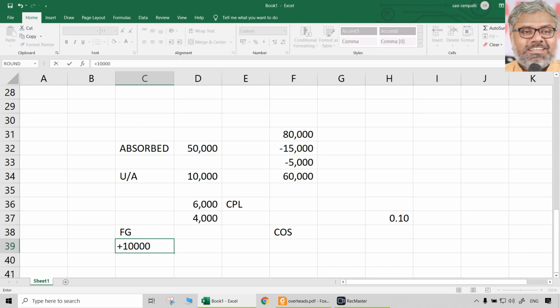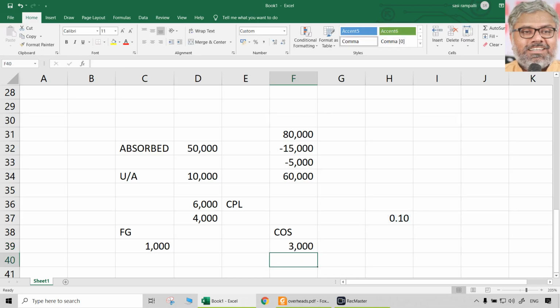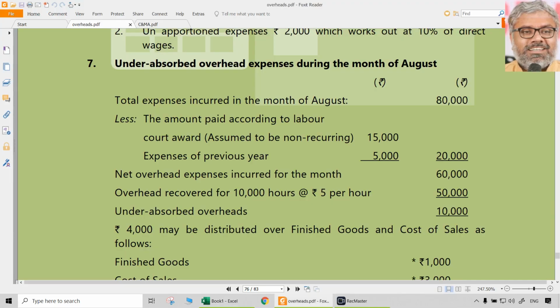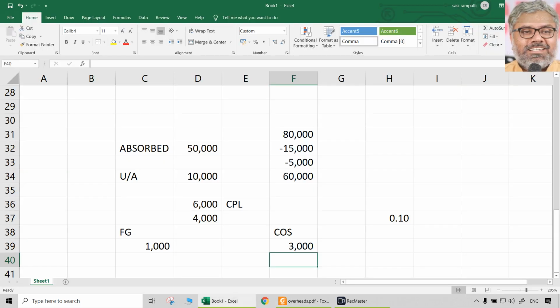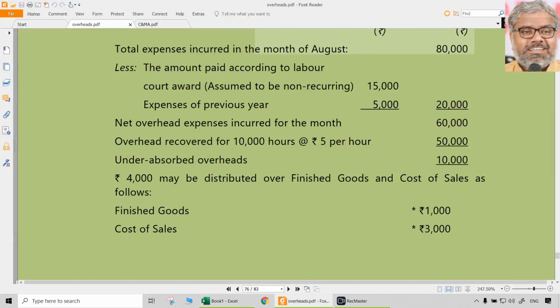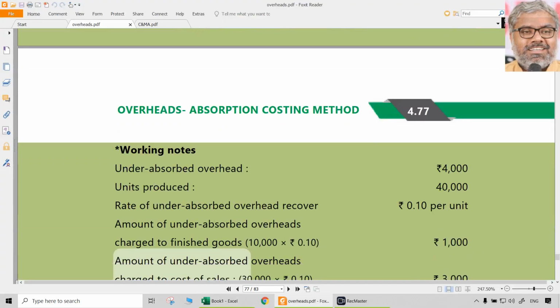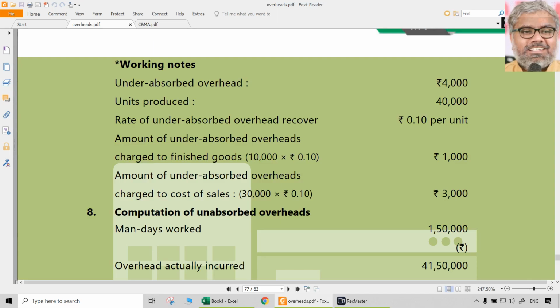Out of 40,000, 30,000 sold, he said. So 10,000 into 0.1, 1,000 goes to finished goods stock, and 30,000 which are actually sold multiplied with the supplementary rate of 0.1. That means 3,000 will be charged to the cost of sales. So finished goods 1,000, cost of sales 3,000. That has to be distributed. That is about only 4,000 rupees that is being distributed.